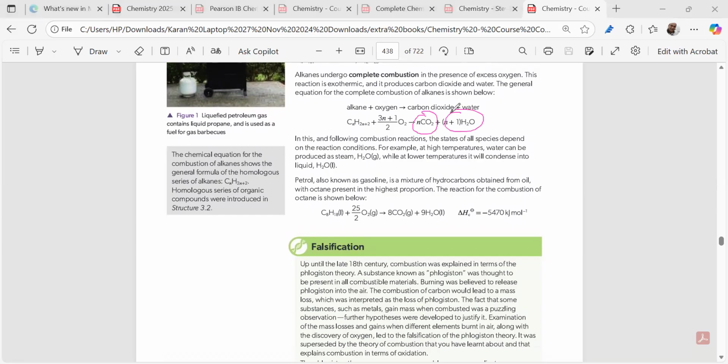This is very important. Now, if we take incomplete combustion, there's an incomplete combustion also in less oxygen. We get carbon monoxide plus water.